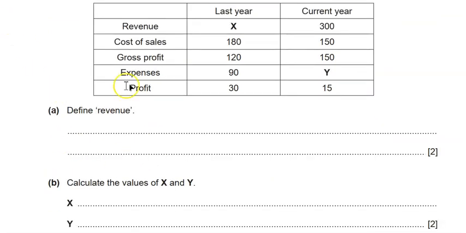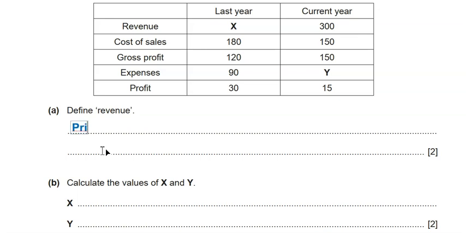As you can see here, the phrase "what is meant" is now deleted. We have a new command word, which is define. Define is the same as what is meant, so they are not different at all. Define revenue. Revenue, as you know, is the money that the business makes out of sales of its goods and services. I can write this in the exam, or simply I can write the rule and still gain the full 2 marks.